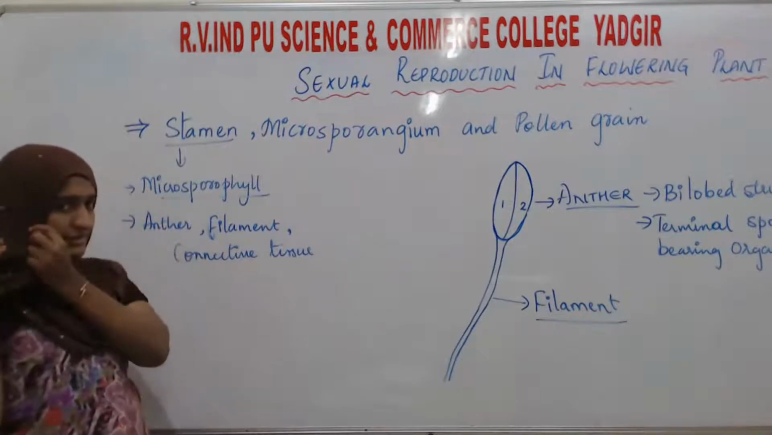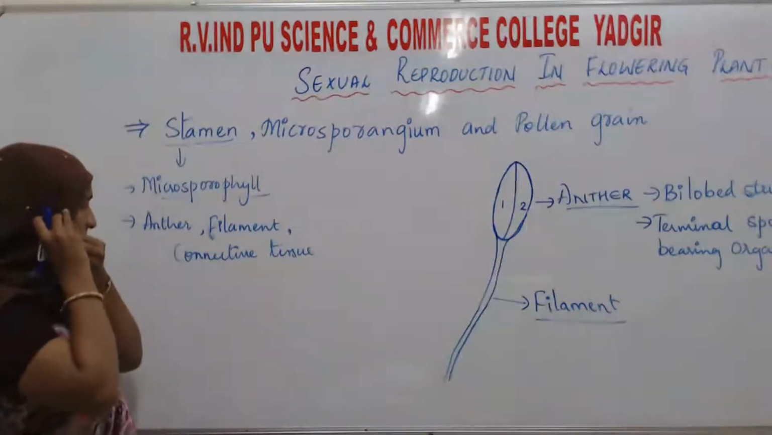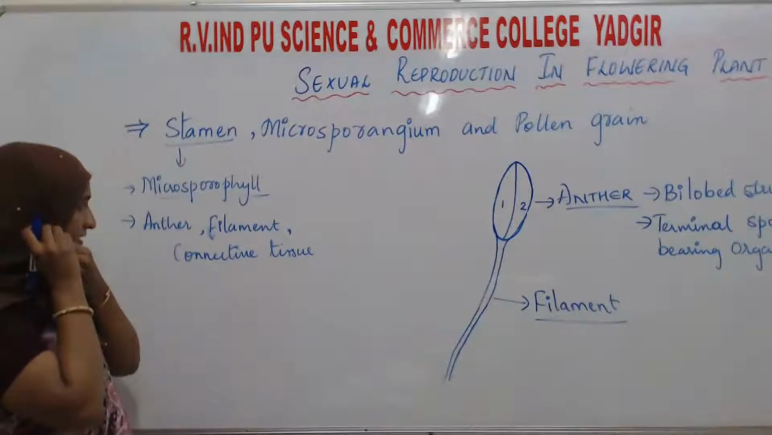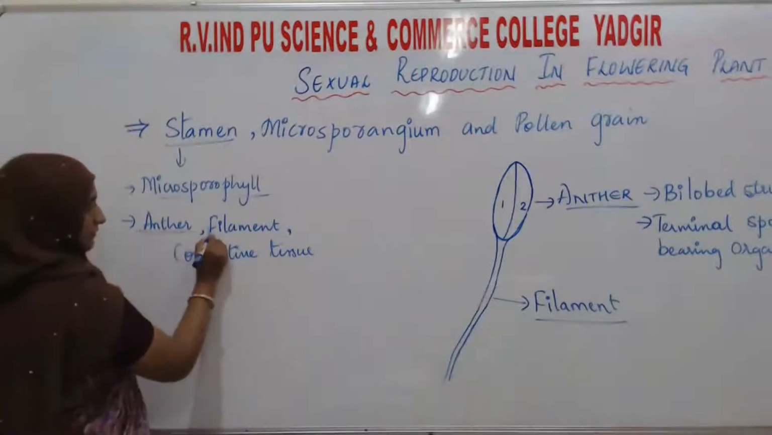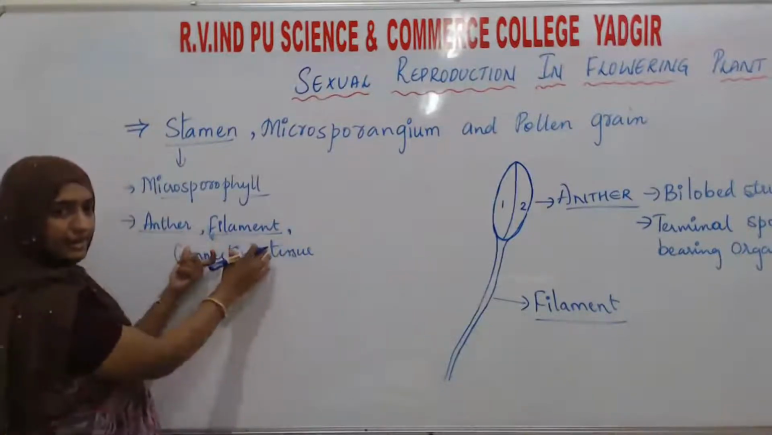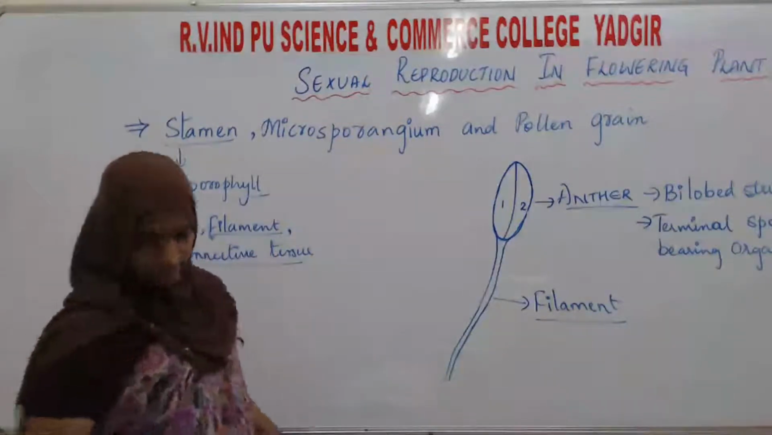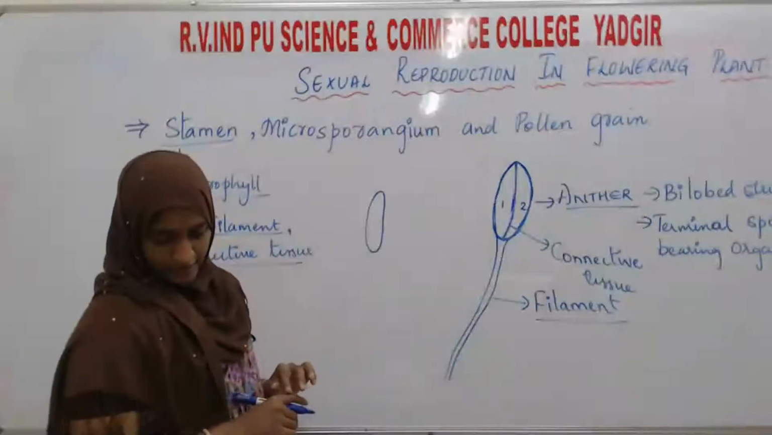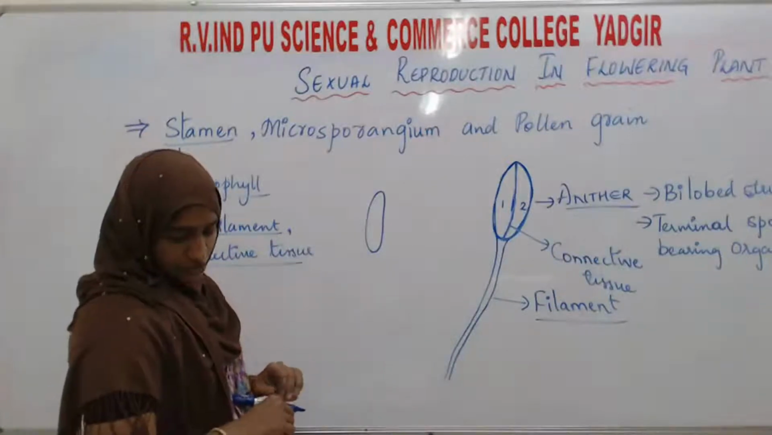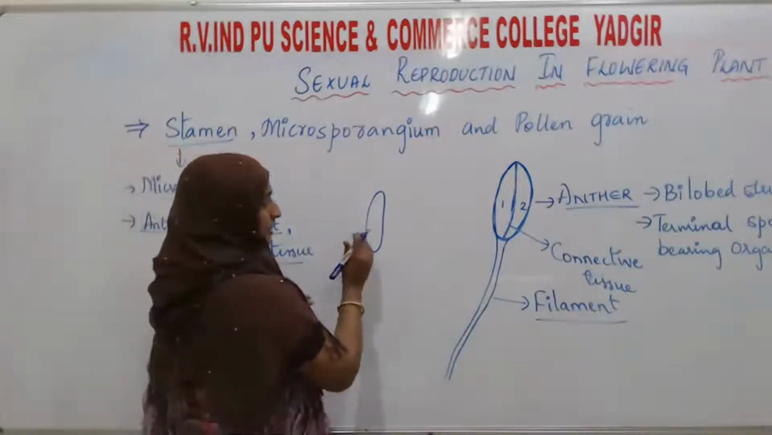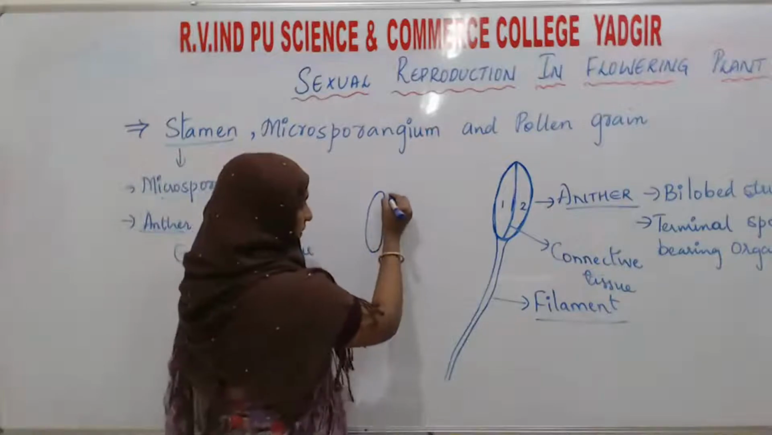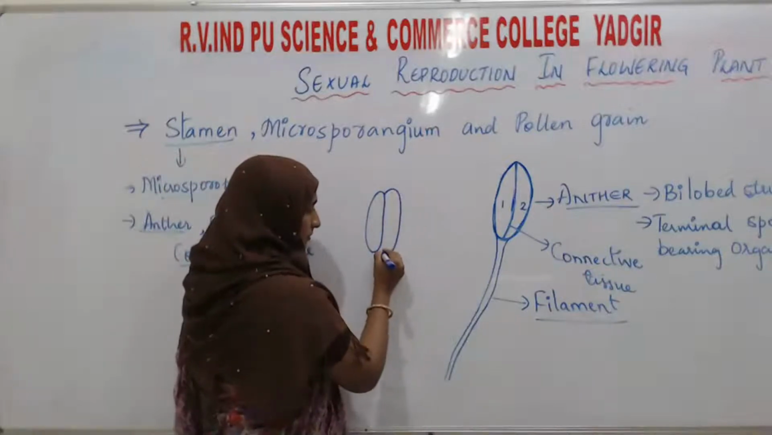Each anther consists of what? Sorry, each stamen consists of an anther and a filament. About anther and filament I told you. Next is the connective tissue. The anther contains two pollen sacs. If we see, these are the two lobes.